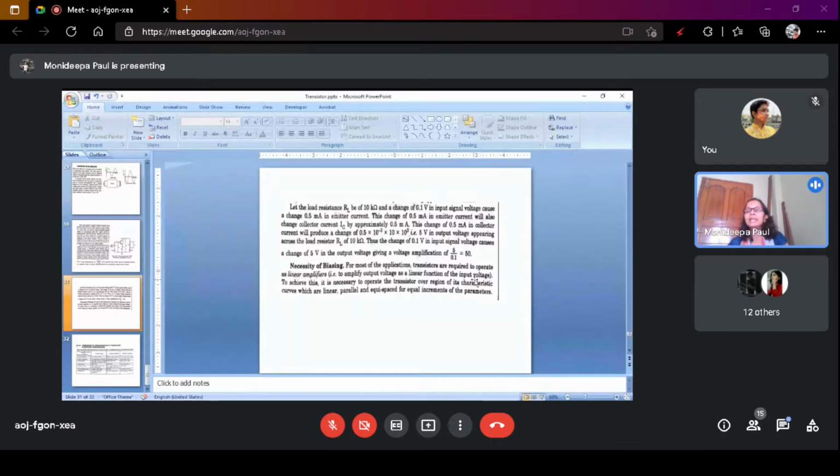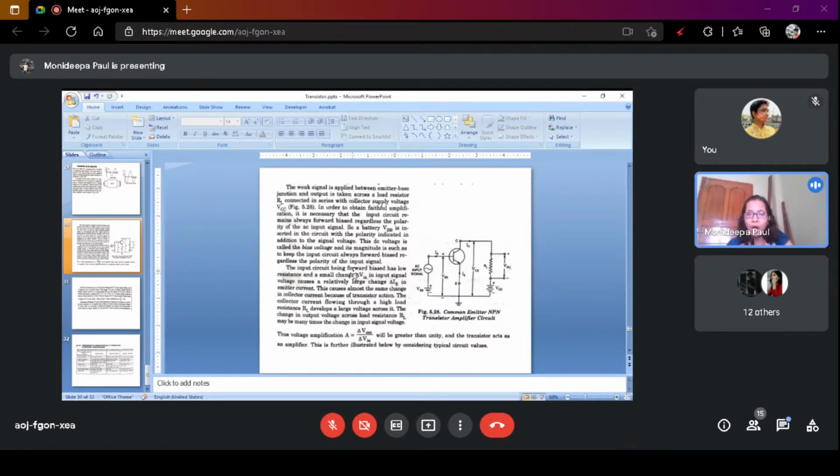That means it increases linearly. To achieve this, it is necessary to operate the transistor over the region of its characteristic curves which are linear, parallel, and equispaced for equal increments of parameters. This is the necessity of biasing.